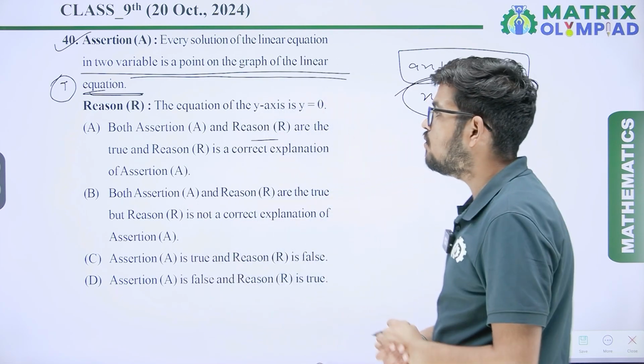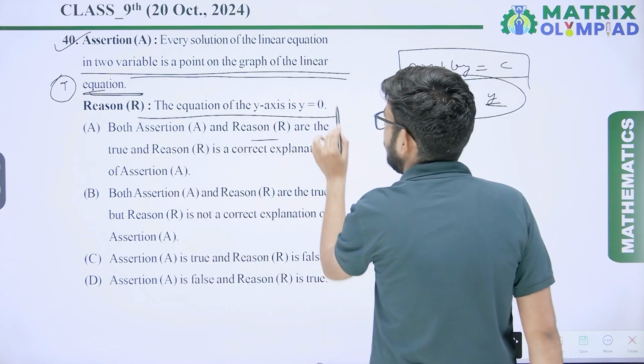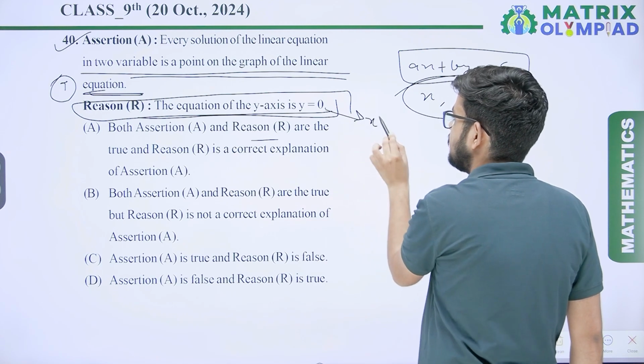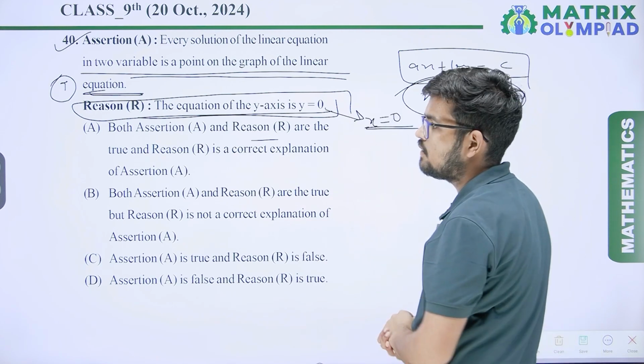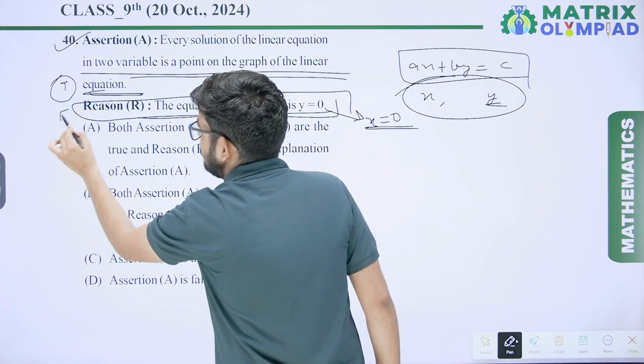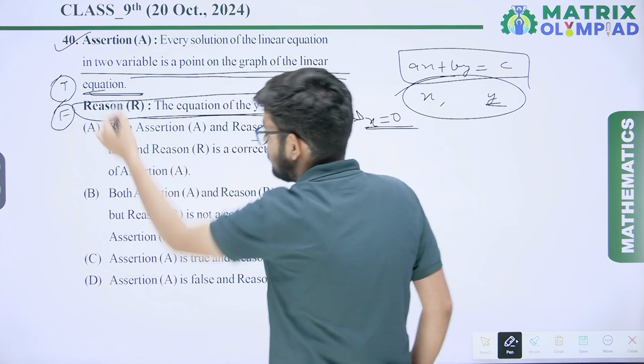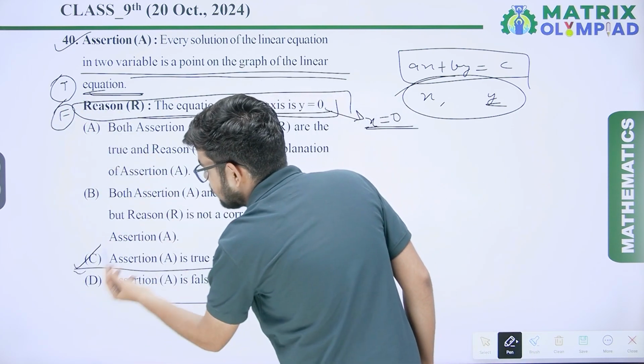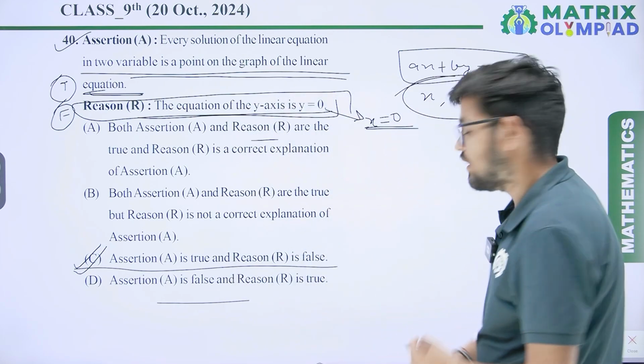So it means the assertion is true. Reason: the equation of y-axis is y equal to 0. The reason is false. The equation of y-axis is x equal to 0, not y equal to 0. So assertion is true, reason is false. Option C will be the right answer.